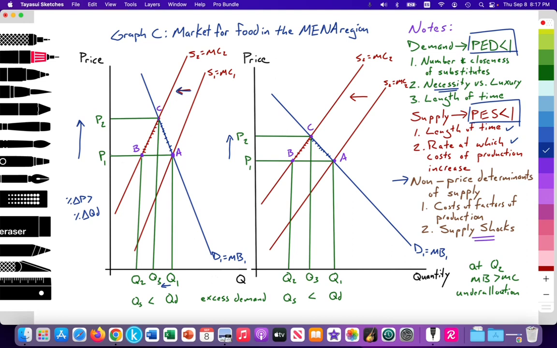In the short run, we will hold price constant at P1, and at P1, the quantity supplied is at Q2, whereas the quantity demanded is at Q1. We notice that the quantity demanded is greater than the quantity supplied. There is excess demand. We can also state that at Q2, the marginal benefit is greater than the marginal cost. There's an underallocation of resources towards the production of food versus what is desired by society. The shortage causes the price of food to rise from P1 to P2.